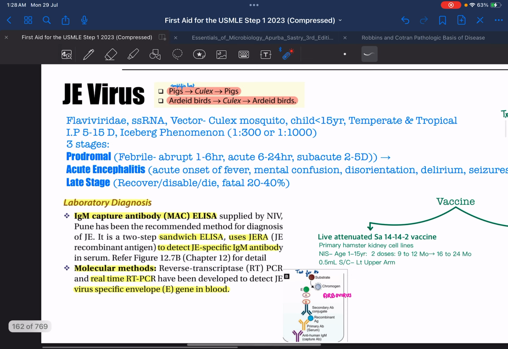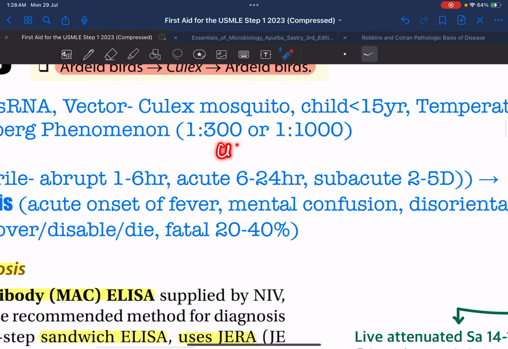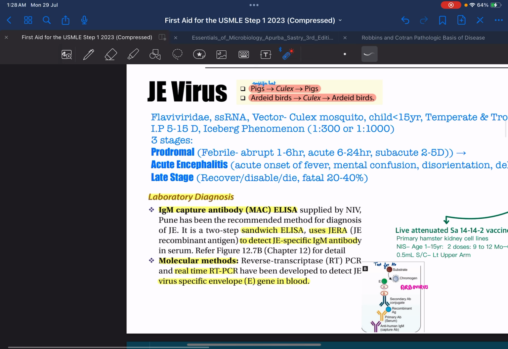It usually infects human children less than 15 years, and its outbreak corresponds to the outbreak of mosquitoes, which is the temperate or the tropical climate. The incubation period is around 5 to 15 days, and it exhibits the iceberg phenomenon. That is, the subclinical cases are in majority compared to the clinical cases. In fact, the ratio of clinical to subclinical cases ranges from 1:300 to 1:1000. You can see how many subclinical cases there are of JE virus.